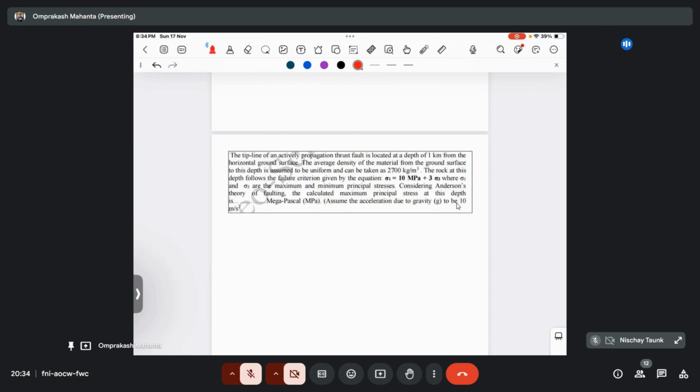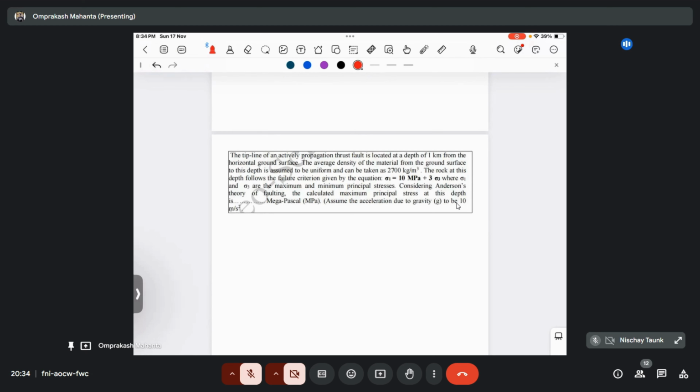The tip line of an actively propagating thrust fault is located at a depth of 1 kilometer from the horizontal ground surface. The average density of the material from ground surface to this depth is assumed to be uniform and taken as 2700 kg per meter cube.